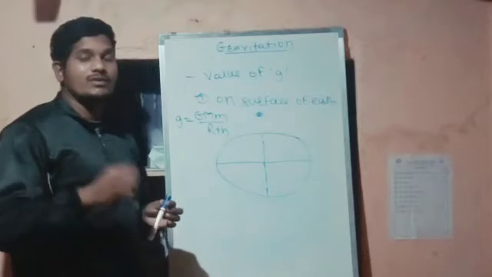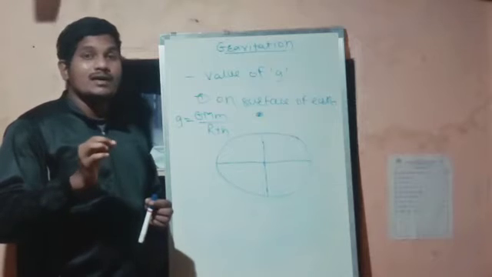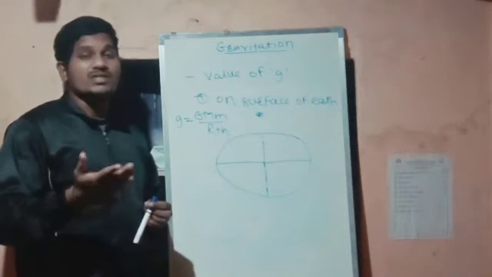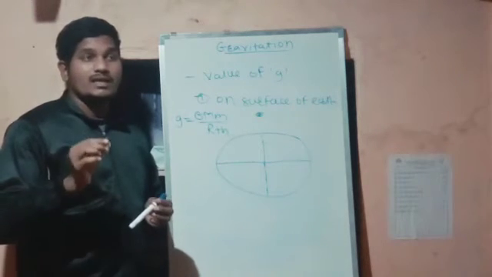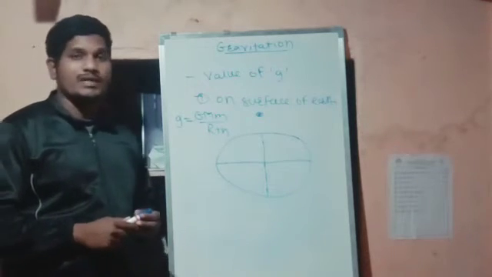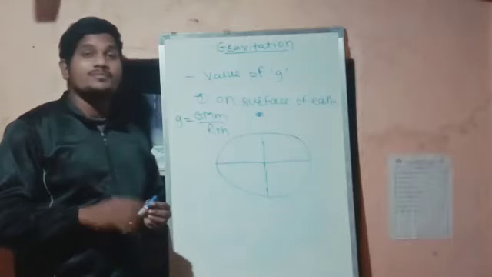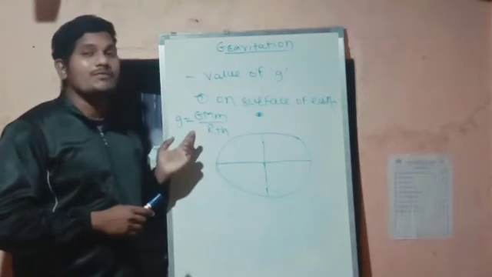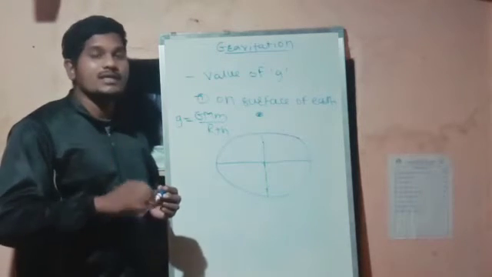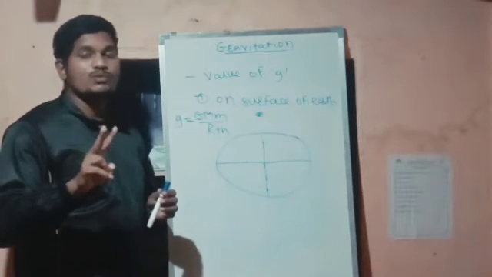Now one additional thing I would like to tell you. Suppose any satellite is revolving around the earth. What will happen if it crosses the earth's gravitational force? Then that object will leave the earth's gravitational orbit, the earth's gravitational field, and it will be free from the earth's gravitational field. There will not be any effect of acceleration due to gravity on that satellite. So this is how we can understand with the help of this formula and the satellite example. So these are the 2 points we have already covered.